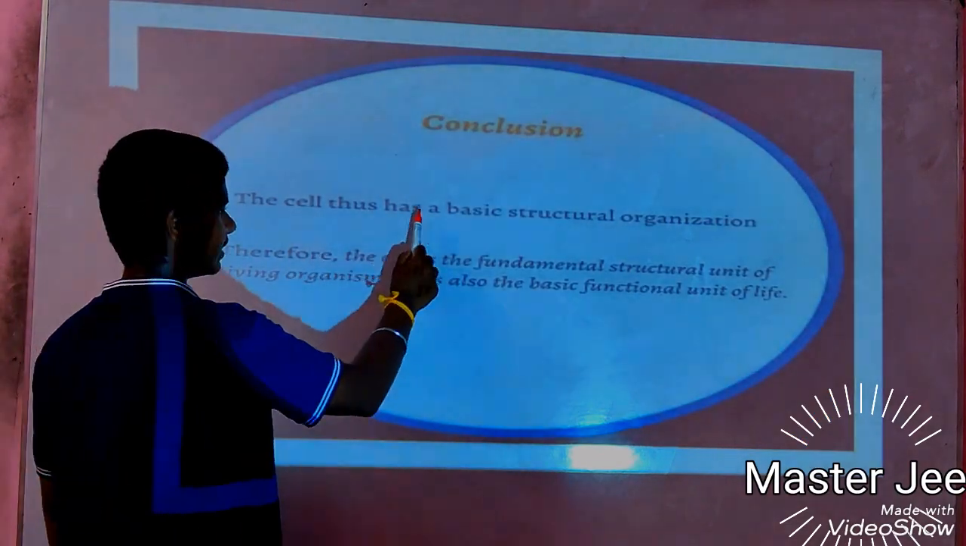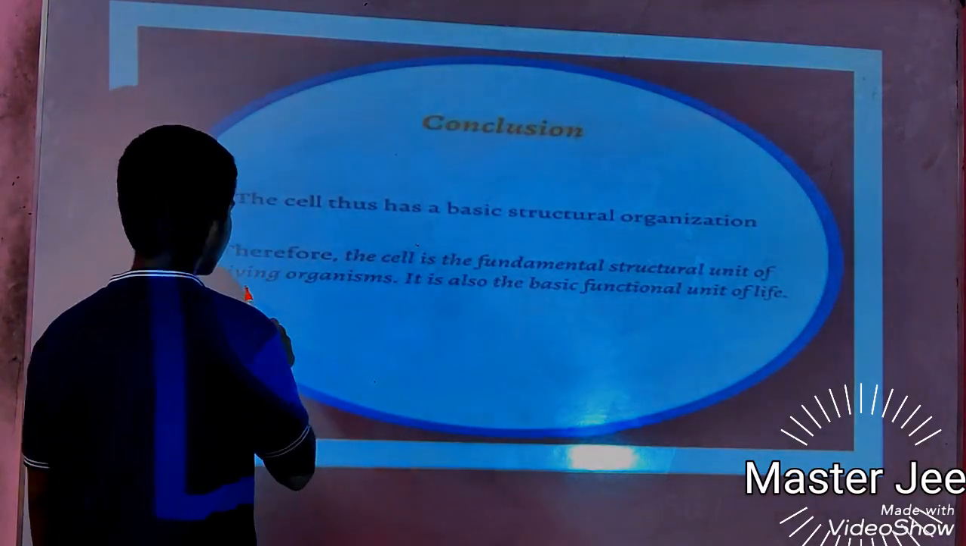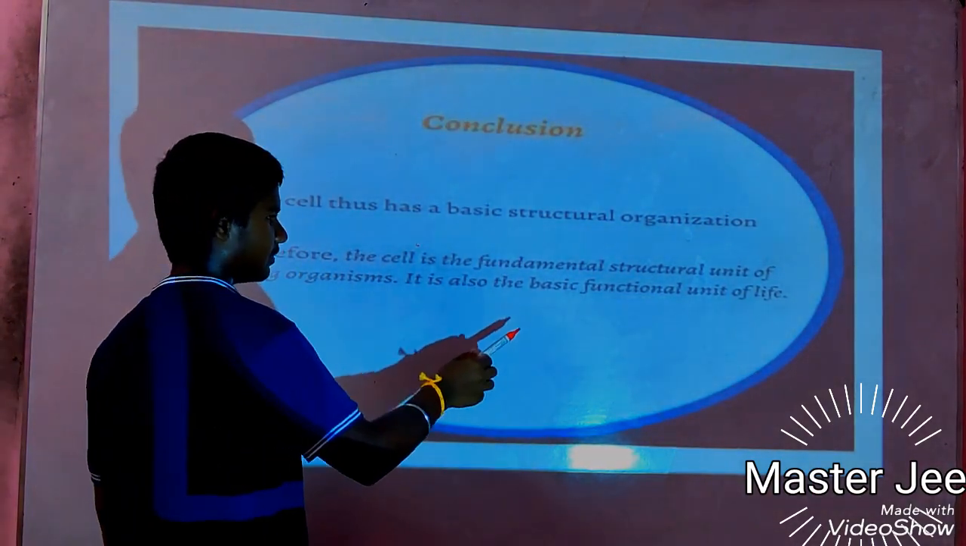Conclusion: the cell thus has a basic structural organization. Therefore, the cell is the fundamental structural unit of living organisms. It is also the basic fundamental unit of life.